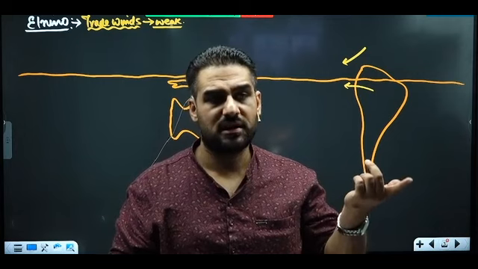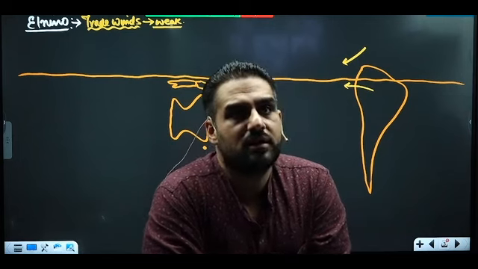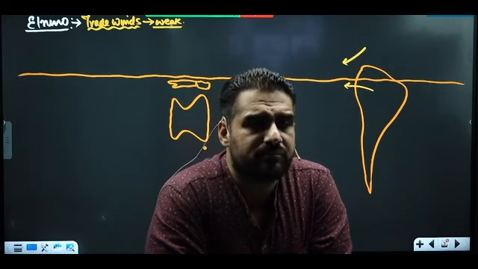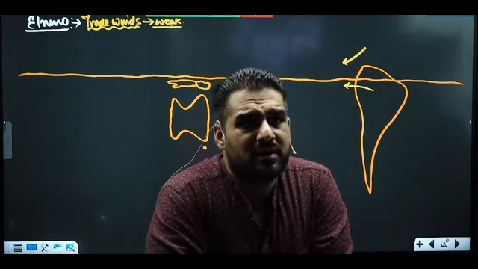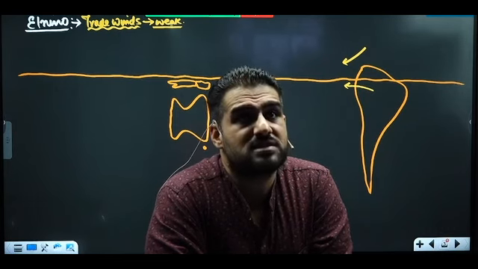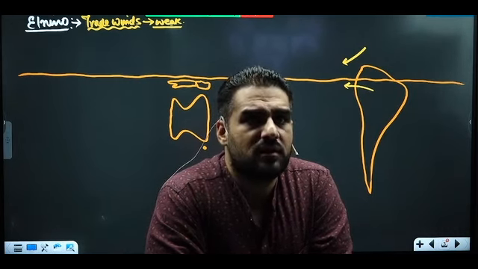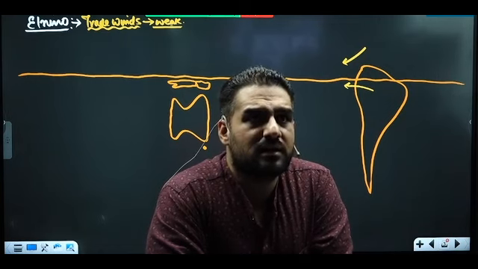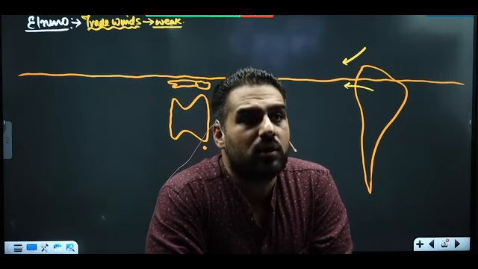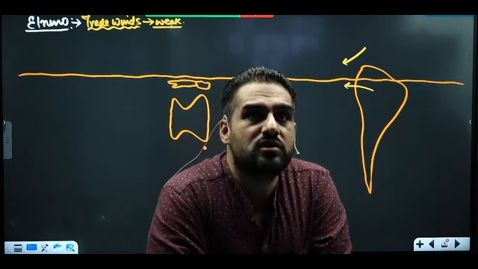एक तो ये reason दिया गया कि शायद इसकी वजह से हुआ होगा. Second, they said it might be because of aphelion or perihelion. But we know that aphelion and perihelion phenomena will impact the insolation, but they cannot impact it on a large scale. Because what if transparency in the atmosphere is less? Assume it is perihelion. What is perihelion? When we receive more sunlight. So assume even if it is a perihelion and the insolation flux is more towards the earth, temperature on the earth will increase. But what if transparency in the atmosphere is less, cloud cover is more during that time period? Insolation can also reduce.